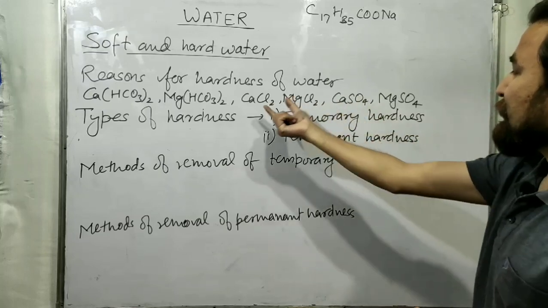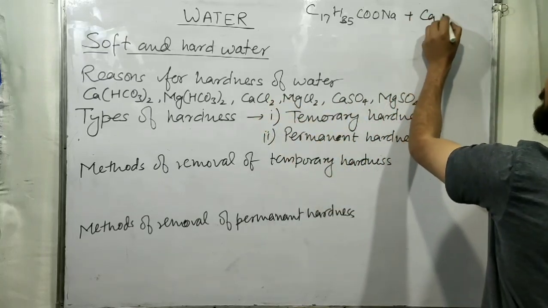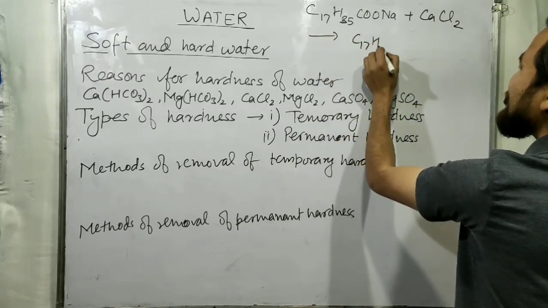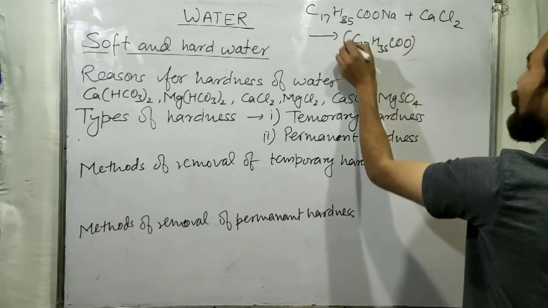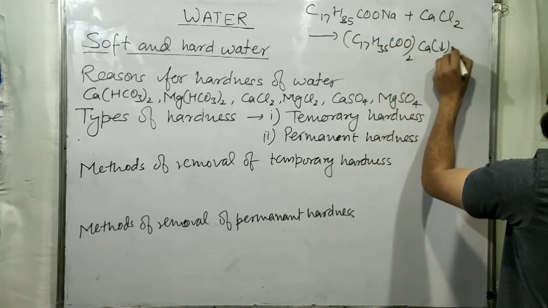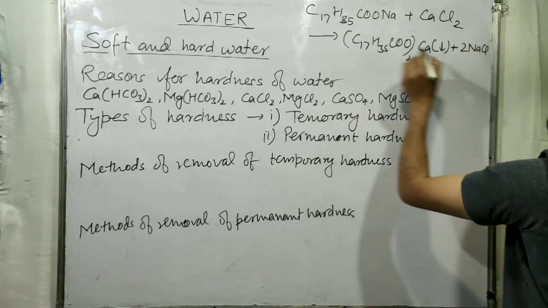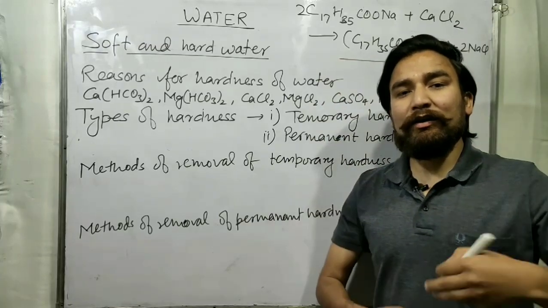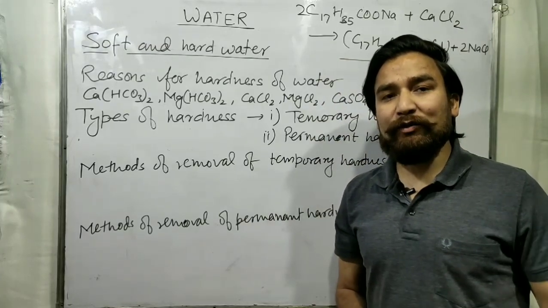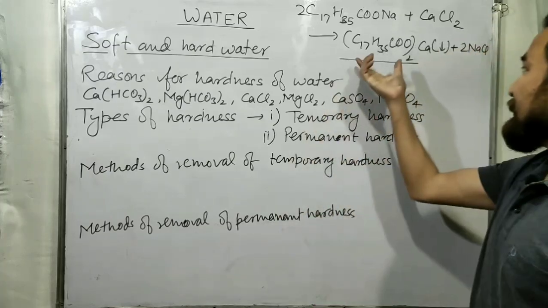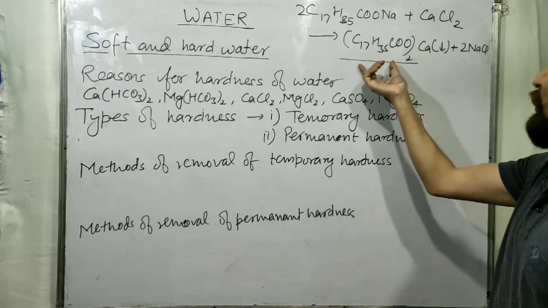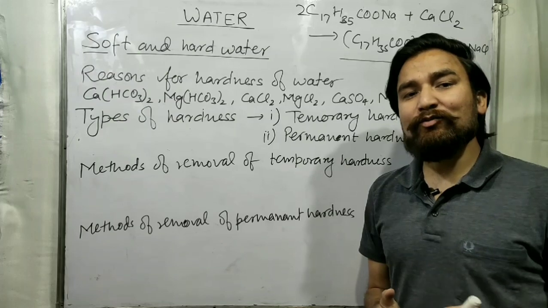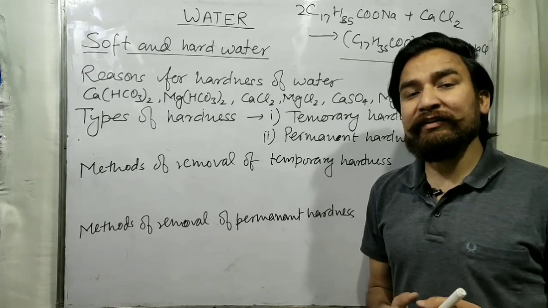let's say for example calcium chloride, CaCl2, it will form (C17H35COO)2Ca, which forms a precipitate, and that's why it does not lather with soap. So you have seen that hard water forms a kind of precipitate with soap, and that is due to the formation of calcium salts or magnesium salts of higher fatty acids. That's why the hard water does not lather with soap.